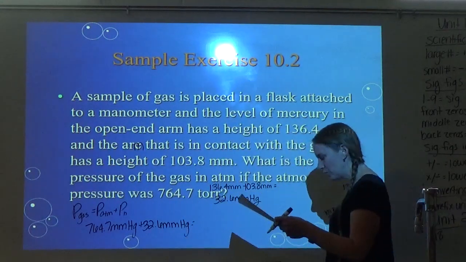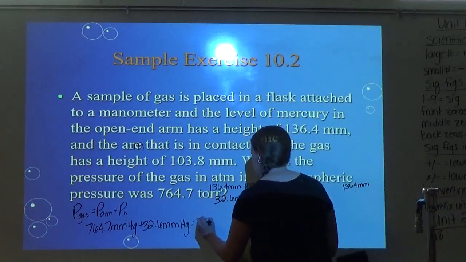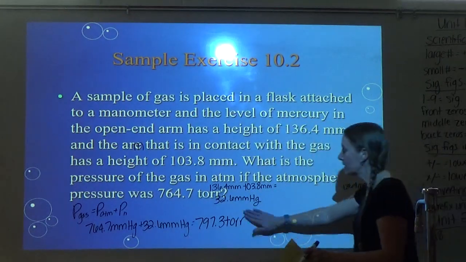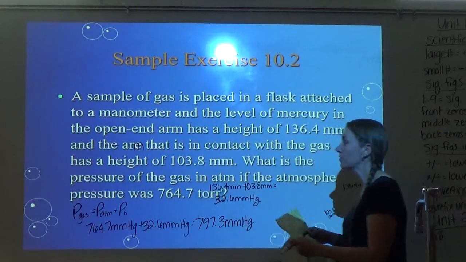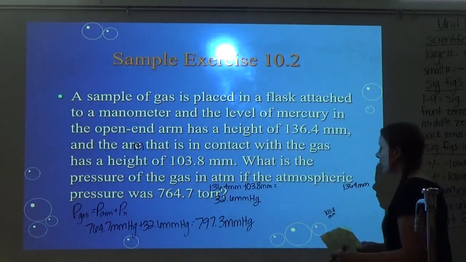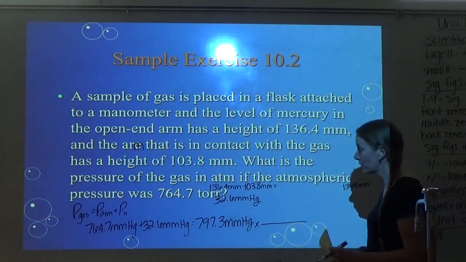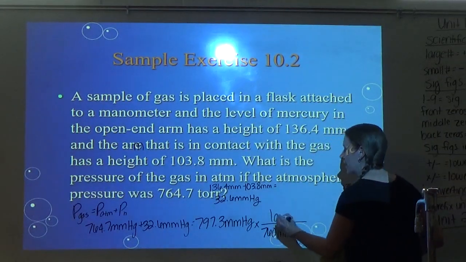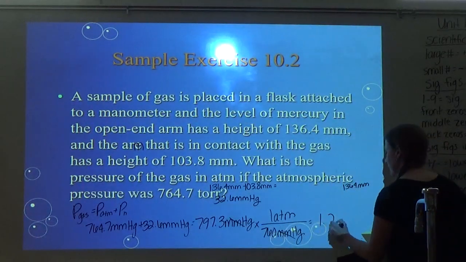And so once I add those two together, I got 797.3 torr. Oh, sorry, I would get millimeters of mercury. On my paper, I must have kept it in torr. It doesn't matter which one you use, neither of them is what the question asks us for. Okay, but it says what is the pressure of gas in ATM. So now I would need to switch it to ATM. So you got to be careful, y'all. Always make sure you're going to the unit they ask for. So I put my 760 millimeters of mercury on bottom. So see, these are the conversions we just learned. That equals 1 ATM. So I just divide my two numbers, and I got 1.05 ATM.